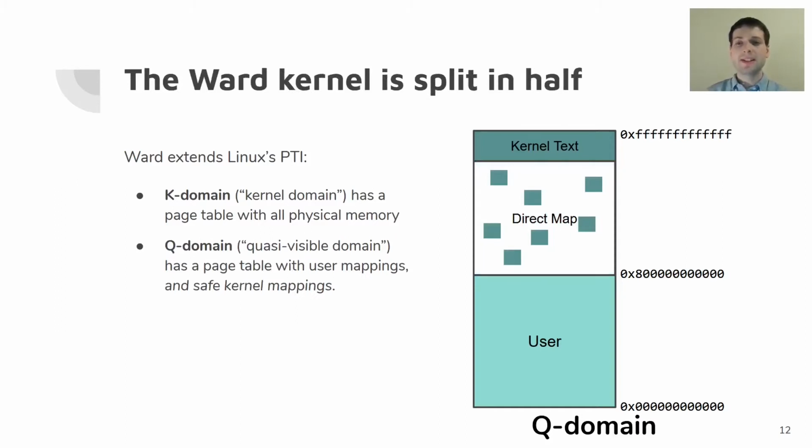Then we also have a second page table, a second domain we call the Q domain. This one includes the user mappings again, but it also includes a subset of the direct map, specifically only the page table mappings that we consider safe to expose to user space. Not necessarily safe to modify by user space, but merely safe for user space to access speculatively.